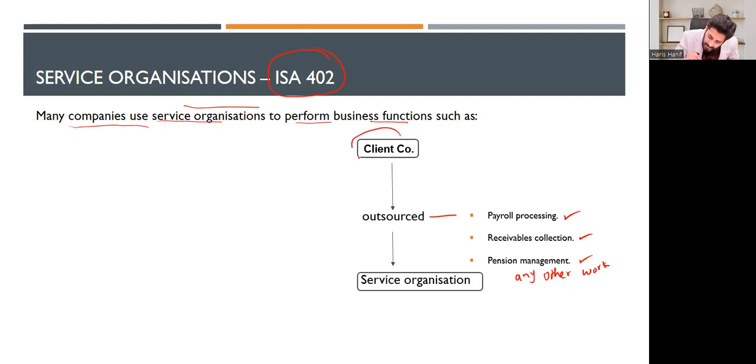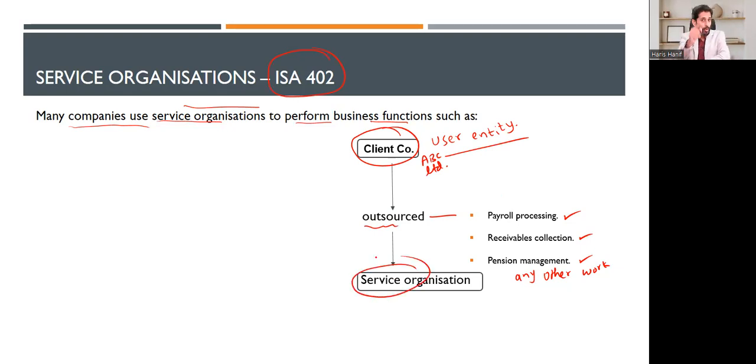See that this client company is called the user entity. And this client company, let's say, for example, ABC Limited has outsourced something like payroll, taxation work, receivable management, or any other work, pension management, to the service organization, right?